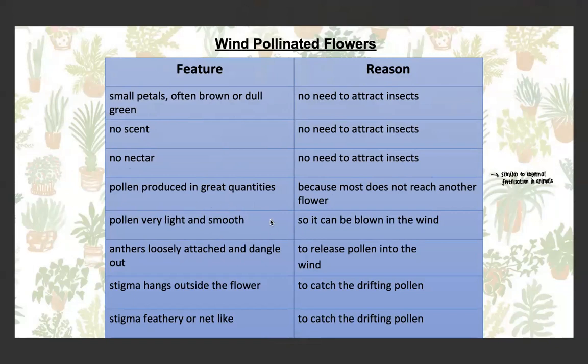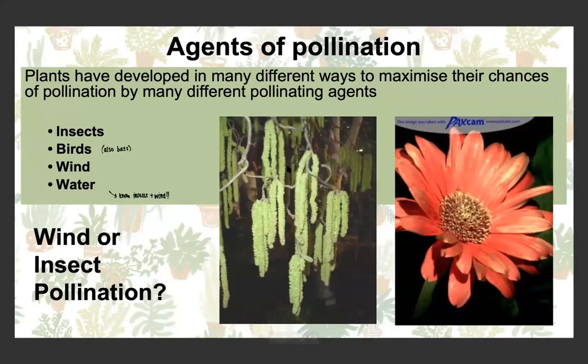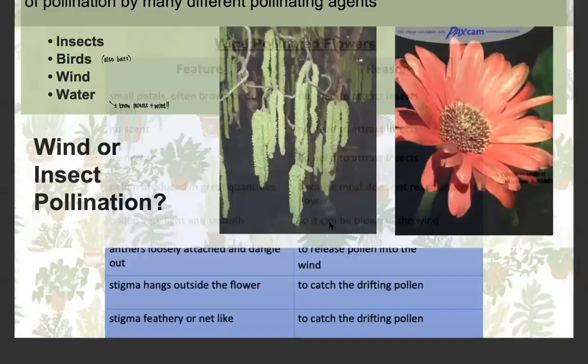The pollen's light and smooth so that the wind can blow it. The anthers are loosely attached and they dangle outwards to release pollen into the wind. The stigma hangs outside the flower, usually upside down, and this is to catch the drifting pollen. And the stigma is also feathery or net-like, again, to catch this pollen that's been blown by the wind. So we can see here, this would be an example of a wind-pollinated flower.